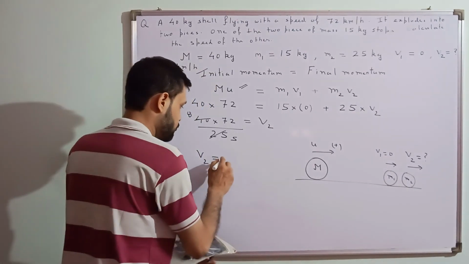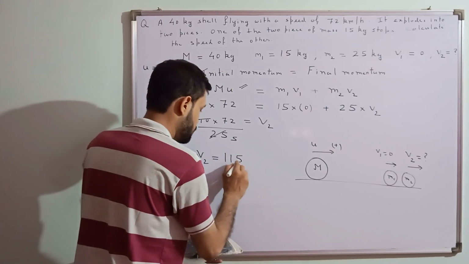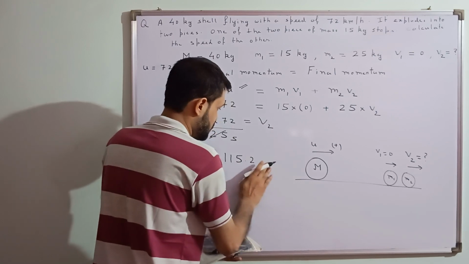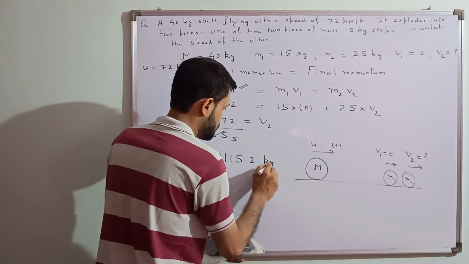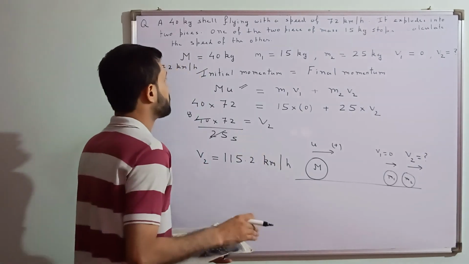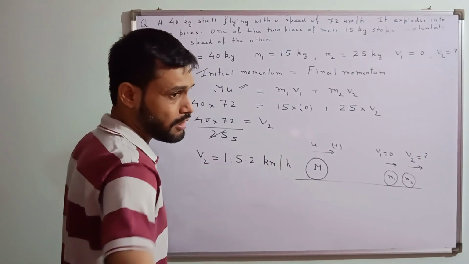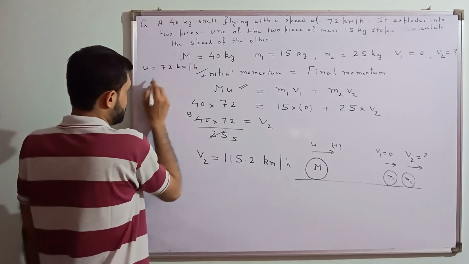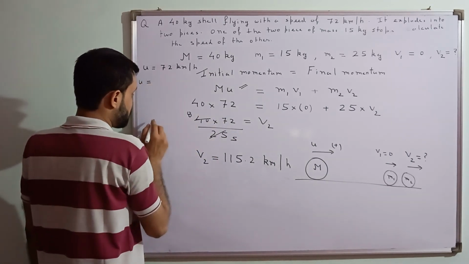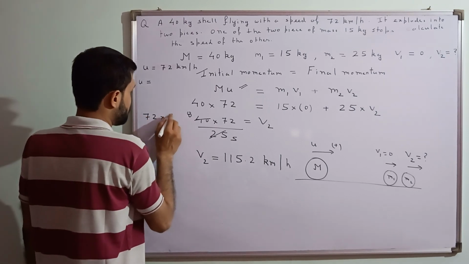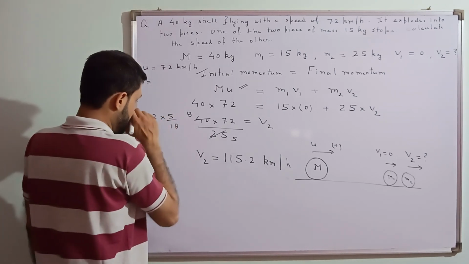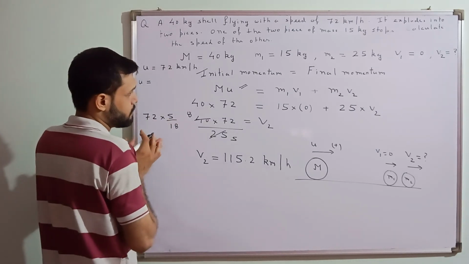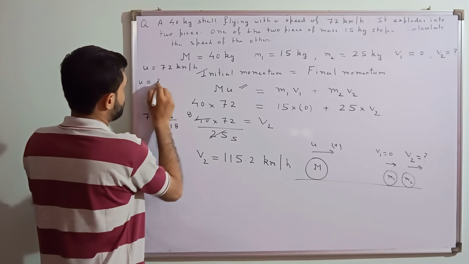If you want to convert into meter per second, that also you can do. 115.2 kilometer per hour, this is what you can do. Or if you want to do the calculation in meter per second, let's say, this initial velocity can be converted into meter per second. How can we convert into meter per second? Multiply by 5 by 18. How much will it become? It becomes 20 meter per second.